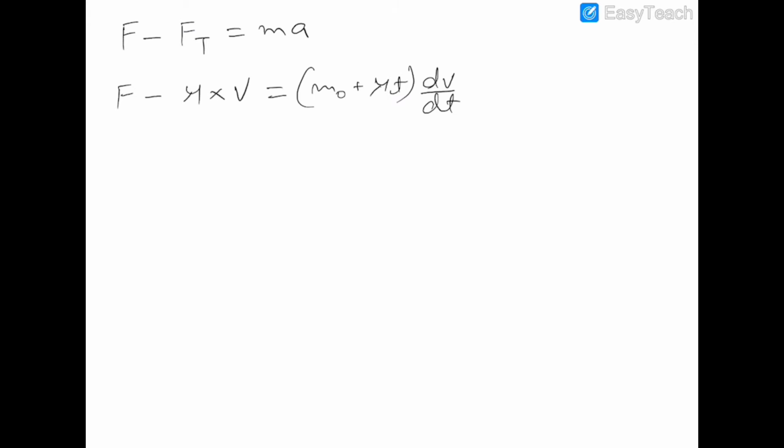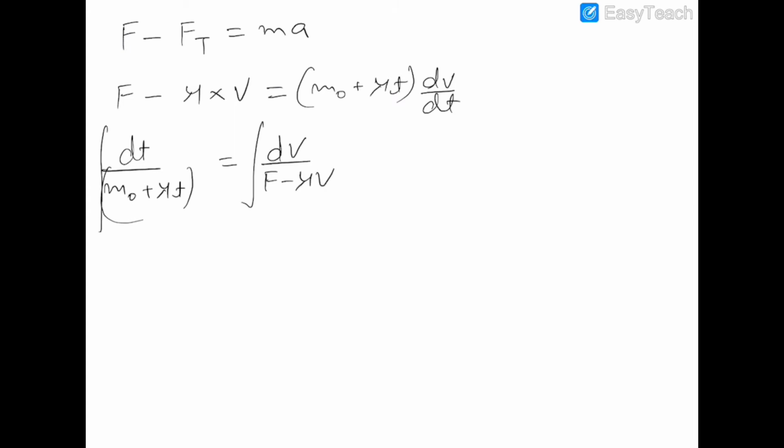So by rearranging them, I can see that dt upon m naught plus mu t is equal to dv upon F minus mu v. Integrating both the sides, the limit of time is 0 to t, and the limit of velocity is 0 to v.